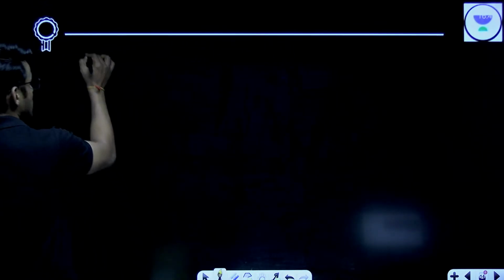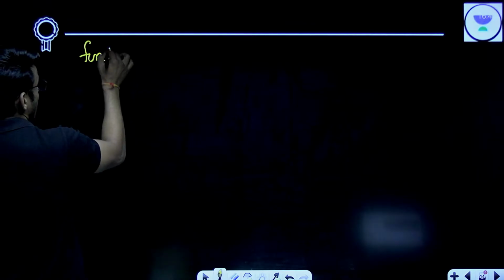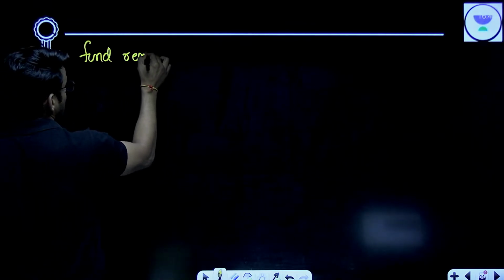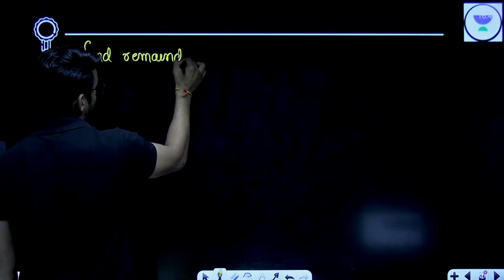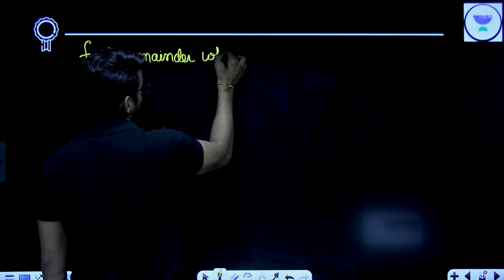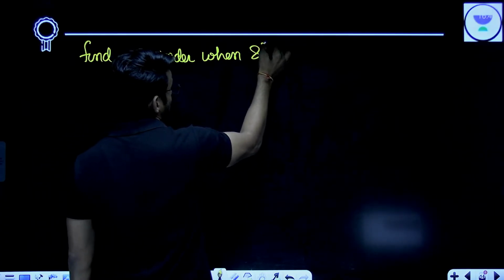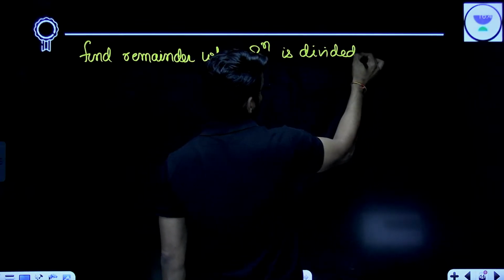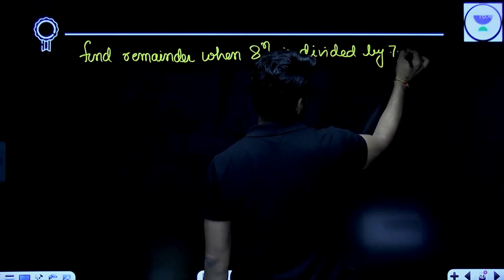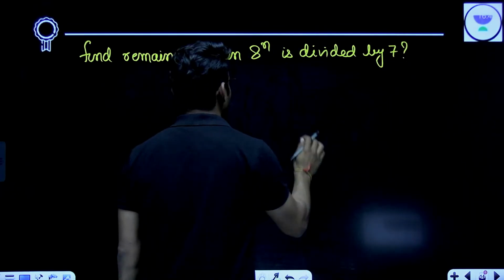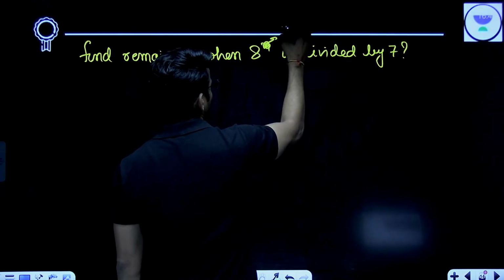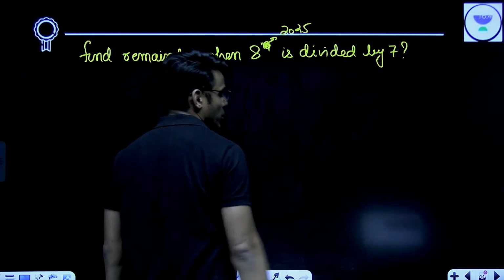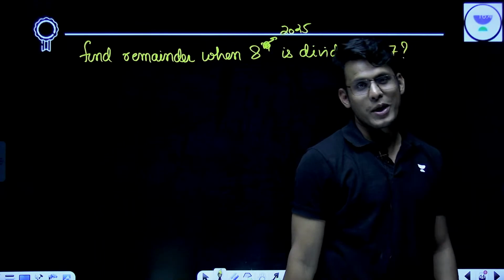Let me show you how to solve this. Find the remainder when 8 to the power n is divided by 7. You can write n to be 2025, since we are studying in 2025.